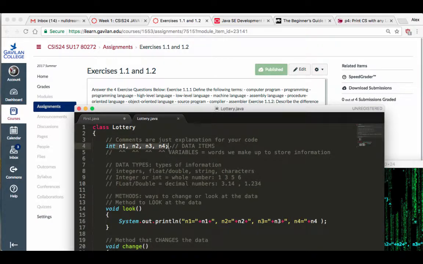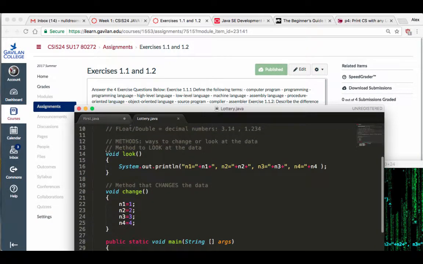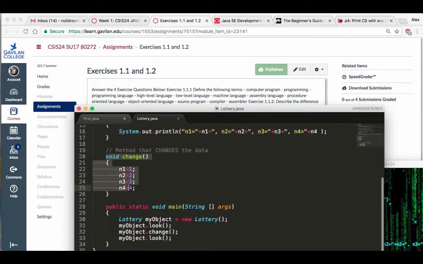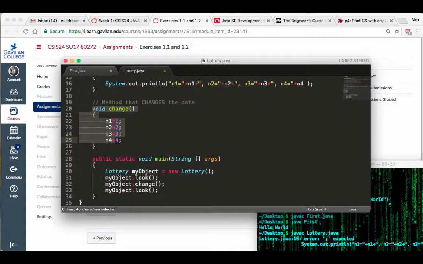There's going to be a bunch of data items that are bundled into the object. And you're going to have ways to look at those things and change those things. But the only way to do that is if you have created an object first. Right? So you have to make an object, and then you can look at these things that are in the object itself. Okay? So that's that for now.